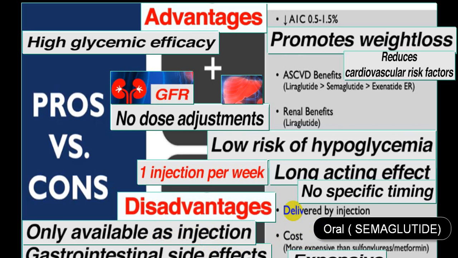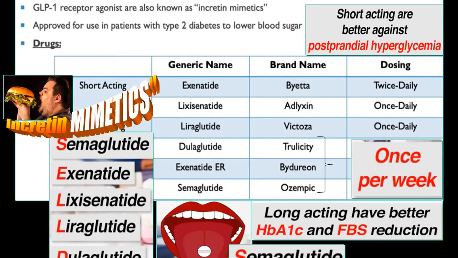In the near future, as the cost comes down, it will be a wonderful molecule and wonderful drug for type 2 diabetes mellitus. Another disadvantage is GI side effects like nausea, vomiting and diarrhea. At some other time we will be overcoming that side effect also. So these are all the different types of preparations which are available.